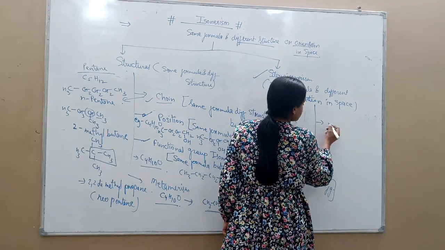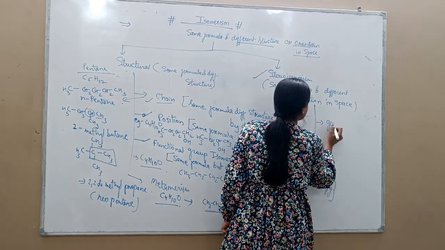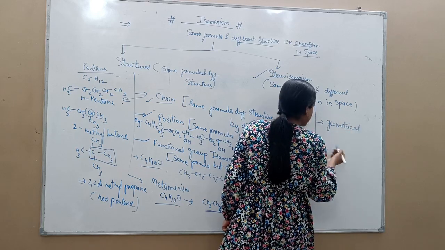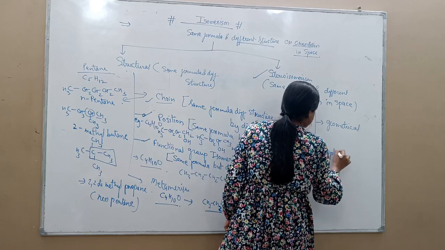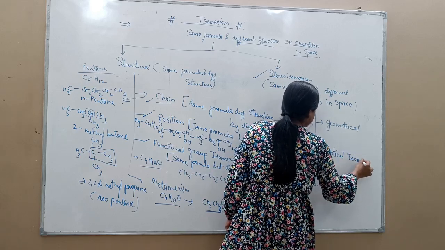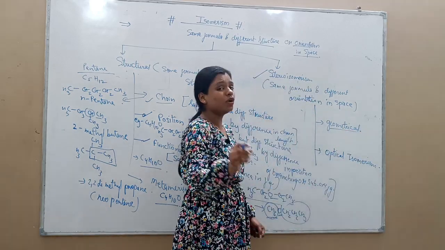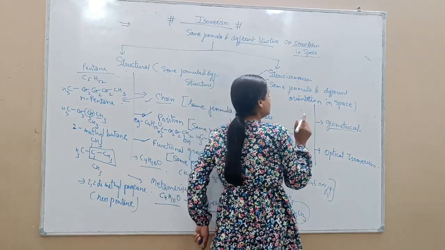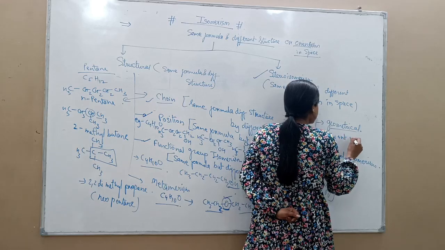Stereoisomerism. We can further divide stereoisomerism into 2 parts: one is geometrical isomerism, and another is optical isomerism. Geometrical isomerism is present only in alkenes.